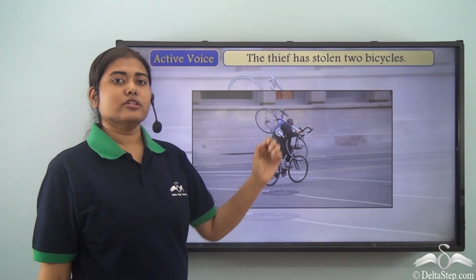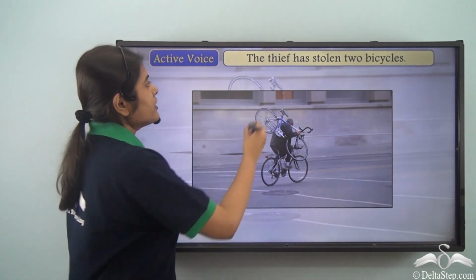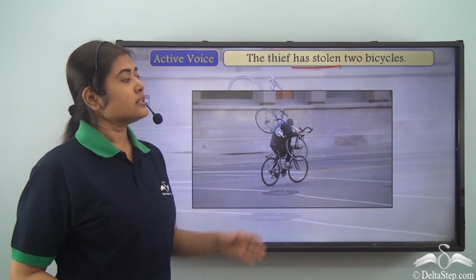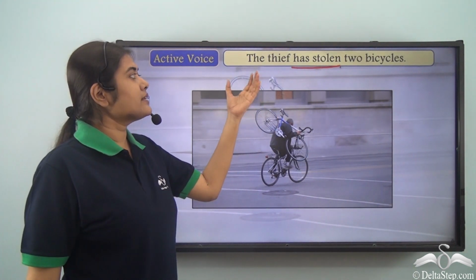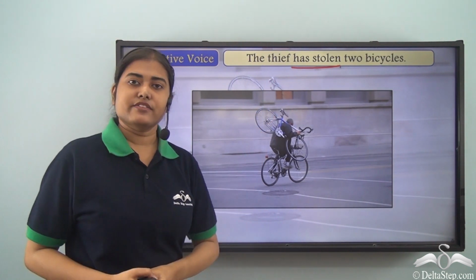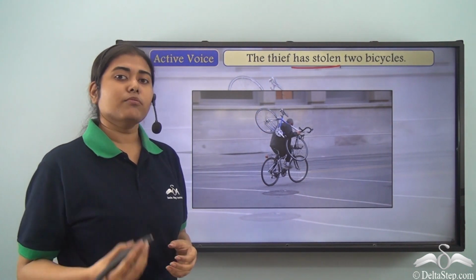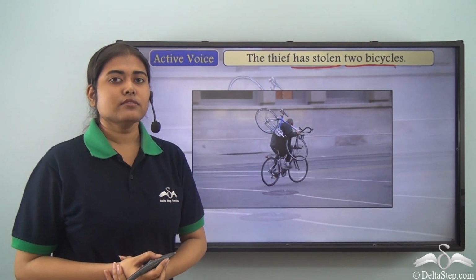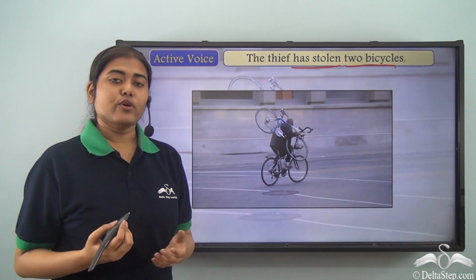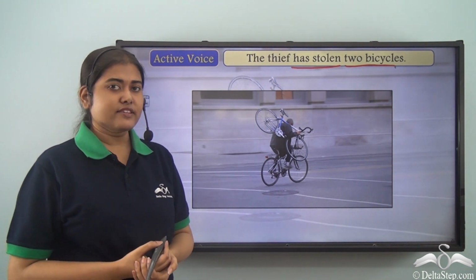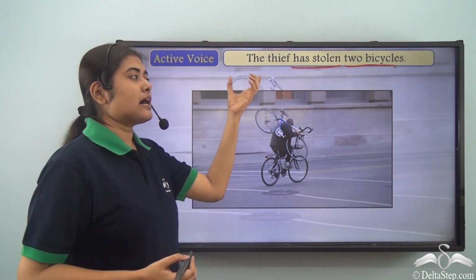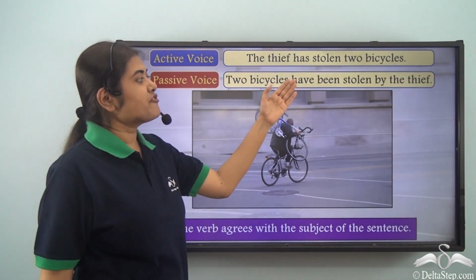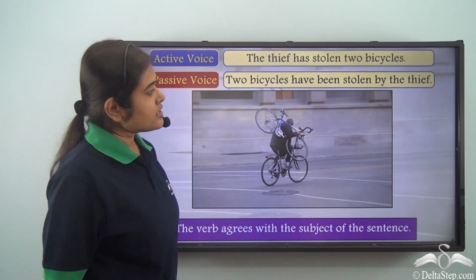The thief has stolen 2 bicycles. So here the verb is has stolen. Now, who has stolen? The thief has stolen. So, we see clearly that this sentence is in the active voice. Now, what is the object? 2 bicycles. What has the thief stolen? 2 bicycles. So, if we have to change the sentence into passive voice, 2 bicycles will come first. So, the sentence is written as 2 bicycles have been stolen by the thief.